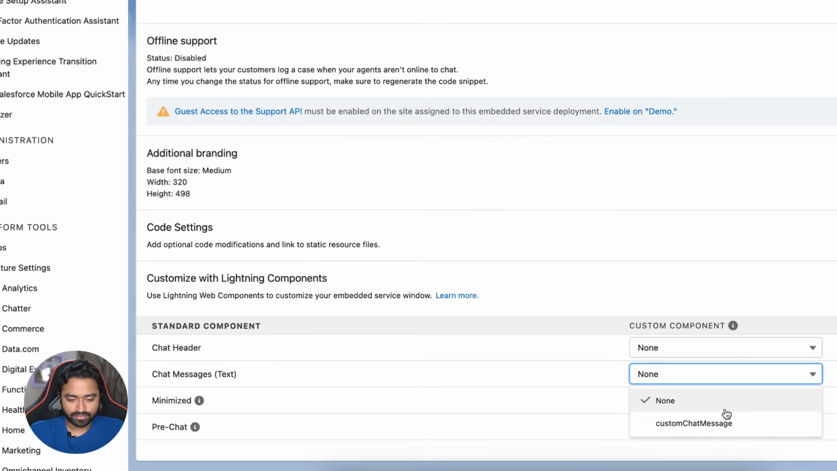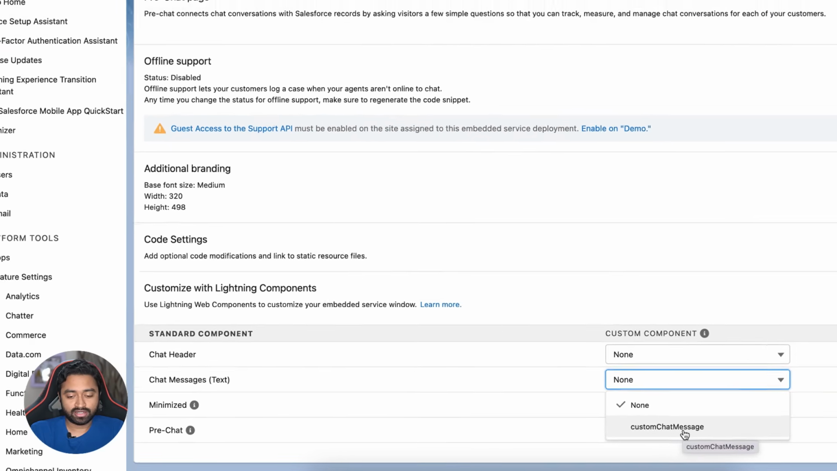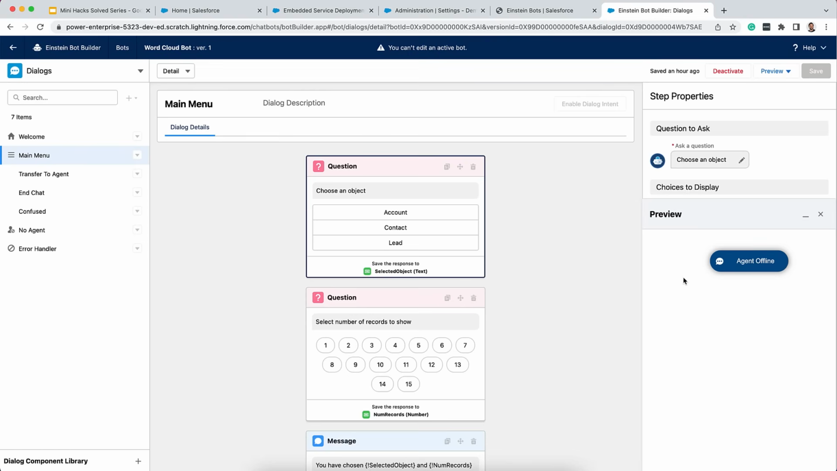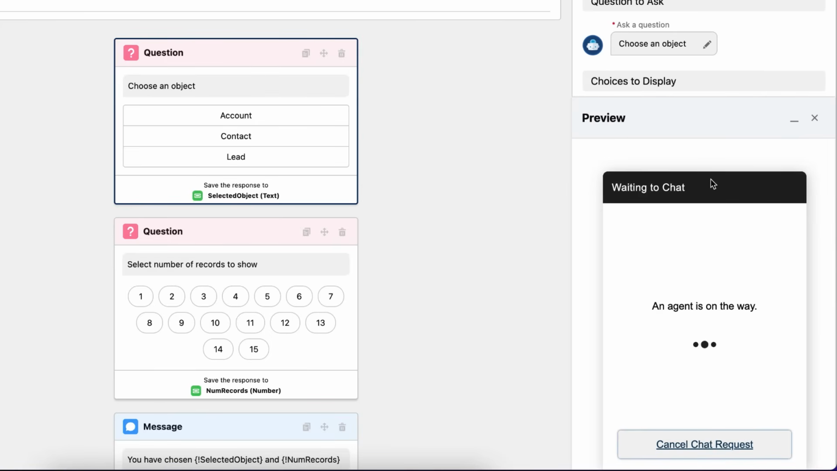And edit, and now you can see the custom chat message component, using which you'll be able to override the standard chat messages. So we select this, click on save, and now we go back to our Einstein Bot builder and restart. Because we have disabled the pre-chat form, it is no longer being shown and the bot is directly taking charge.